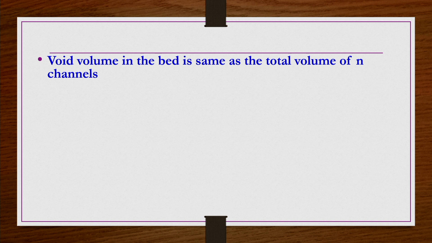Similarly, S naught is the cross section area of the bed and L is the height of the packing, so S naught multiplied by L is the entire volume of the bed, consisting of both solids and void space or liquids. Out of this total S naught L volume, only an epsilon fraction is void volume.